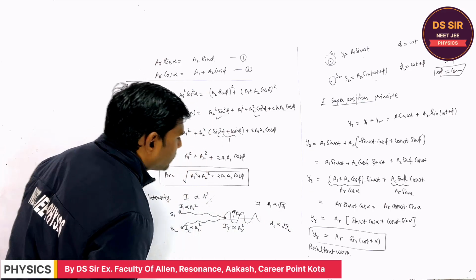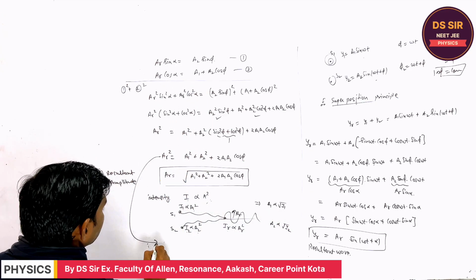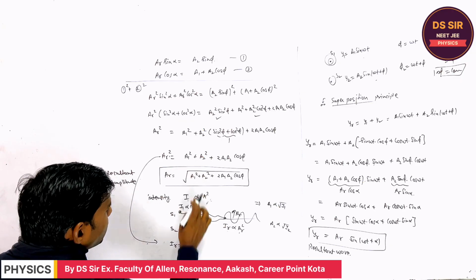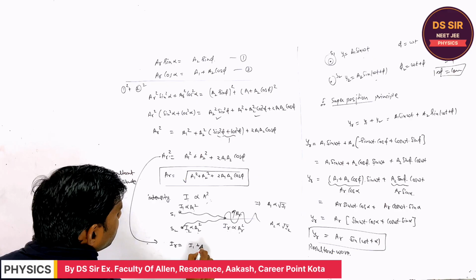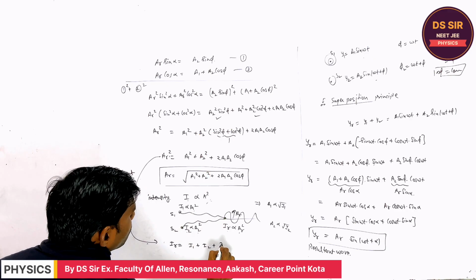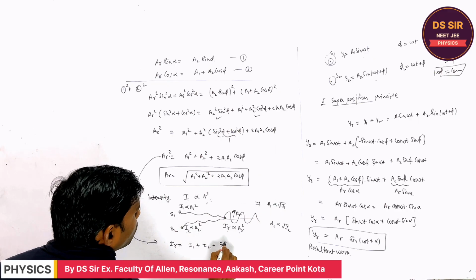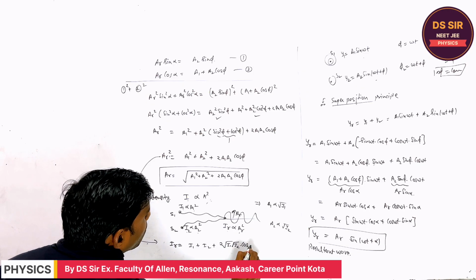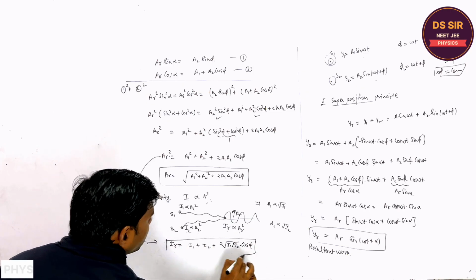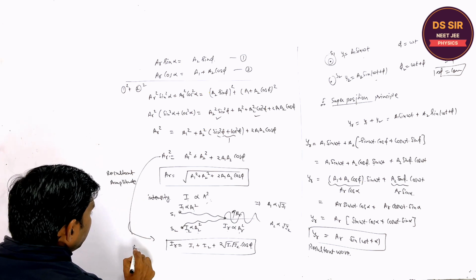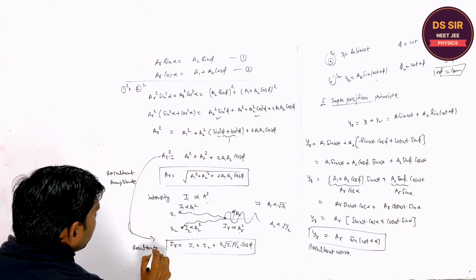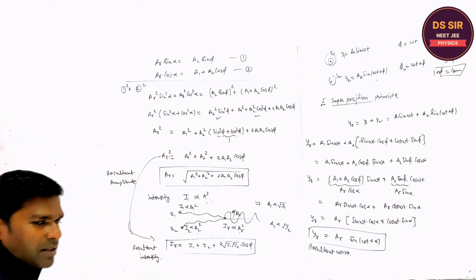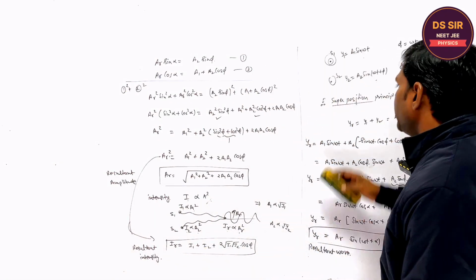So from here, AR square, say IR, is proportional to I1 plus I2 plus 2 root I1 root I2 into cos phi, where phi is the phase difference. So this is the resultant intensity. Copy this.